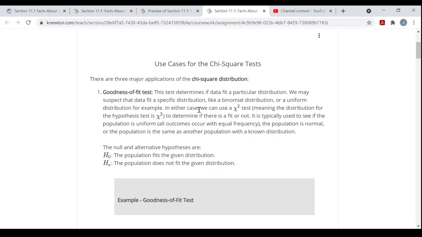In either case, we can use a chi-square test, meaning that the distribution for the hypothesis test will be that chi-square distribution, to determine if there is a fit or not. It is typically used to see if the population is uniform, where all outcomes occur with equal frequency, the population is normal, or the population is the same as another population with a known distribution.